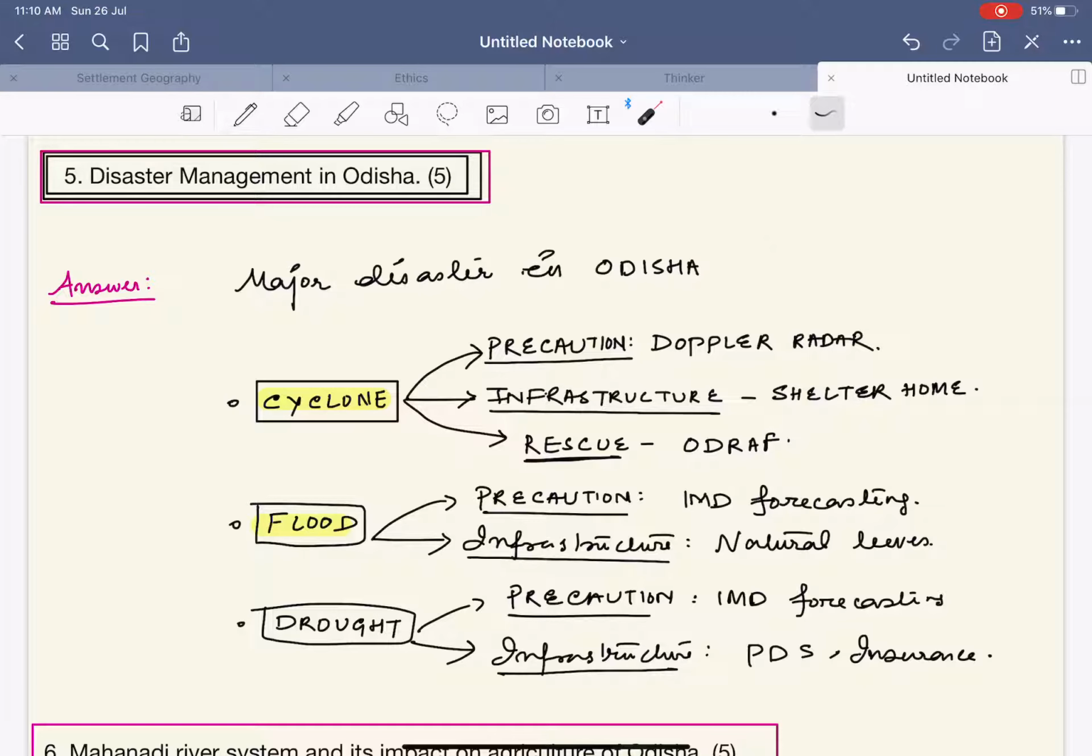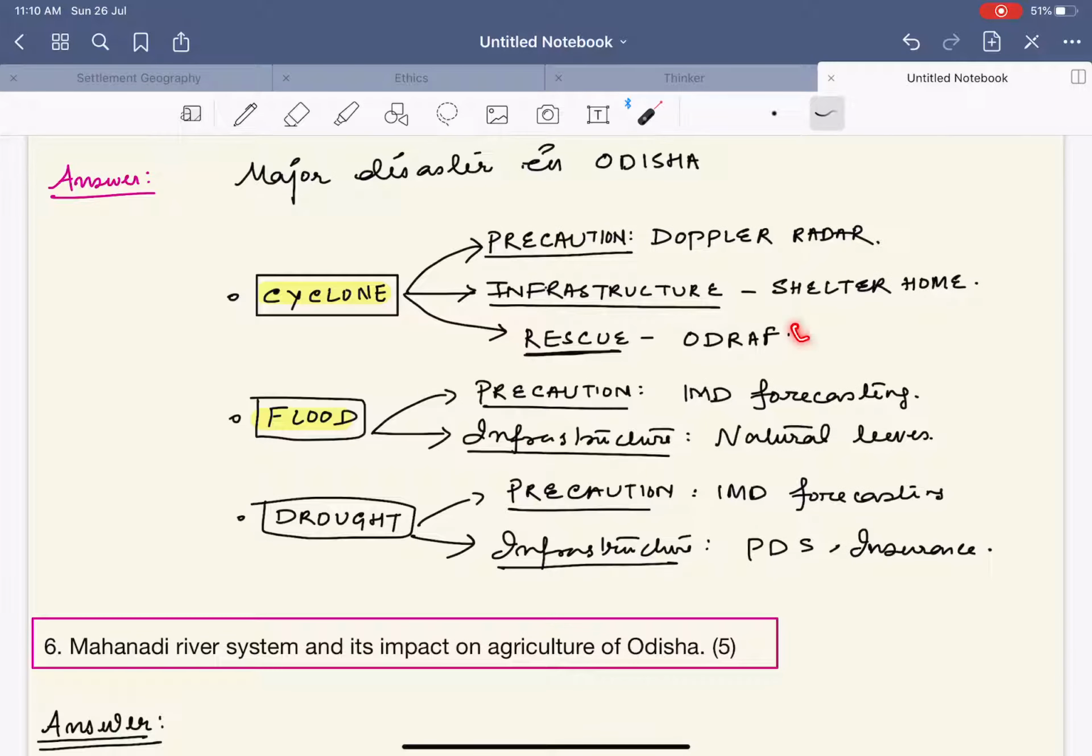Yes, there is earthquake in Odisha. There are also other kinds of disaster in Odisha. But these are some of the important disasters, or the majority of the disasters that occur every year. See, with respect to cyclone, first of all, what is the precaution? We have the Doppler radars, which are located on the coast. Similarly, with respect to the infrastructure, we have the shelter homes. Similarly, for the rescue, we have the ODRAF.